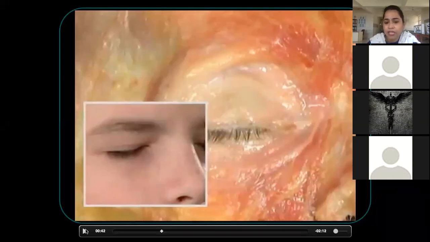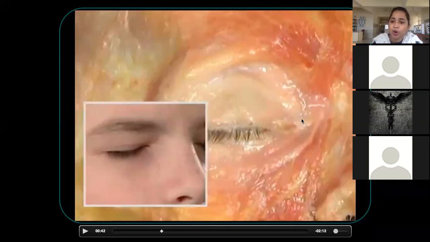Now see here, this is the action of the palpebral part, not the action of the orbital part. The orbital part constricts when we close the eyes tightly like this. That is the action of the orbital part. If you are gently closing the eyelid, that is the action of the palpebral part. Before going to the action, let us see the origin and insertion of the palpebral part.